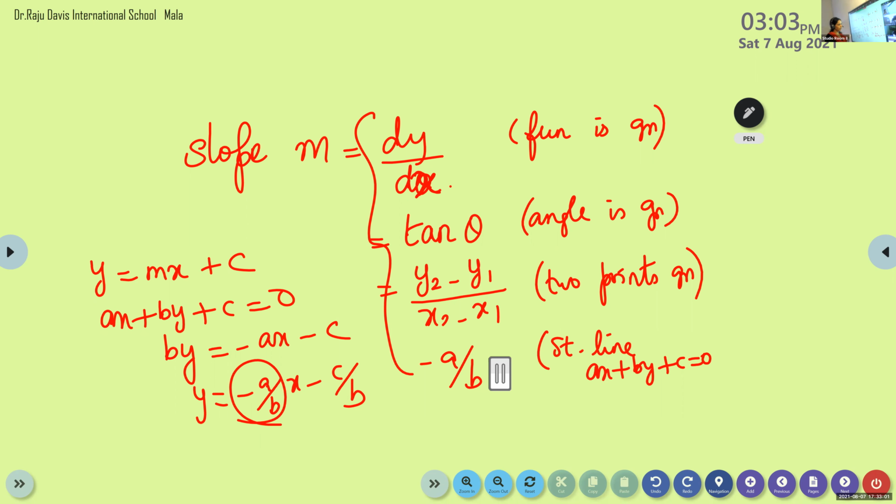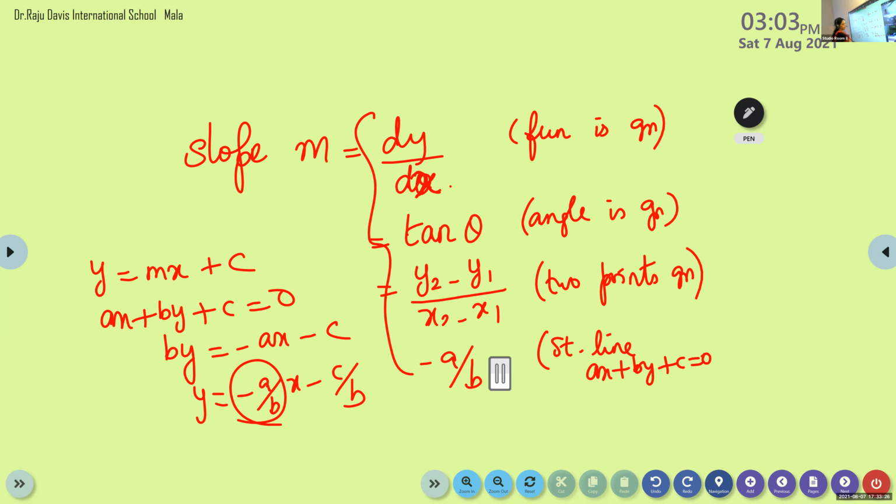Don't change it. If you don't know, you can write in general form and compare it with the slope intercept form, y is equal to mx plus c. All these things we have learned last year. It is minus a by b. So using these many ways we can find out the slope.